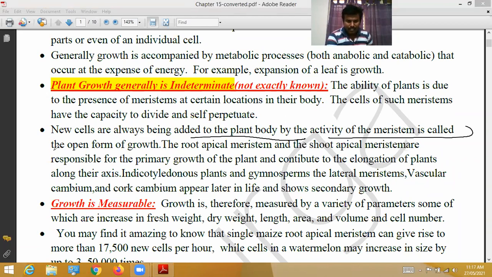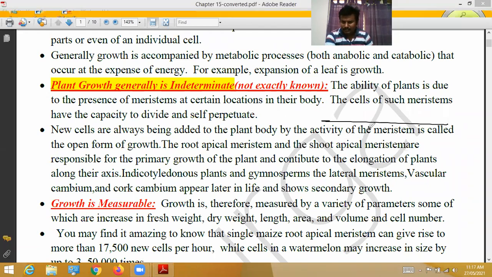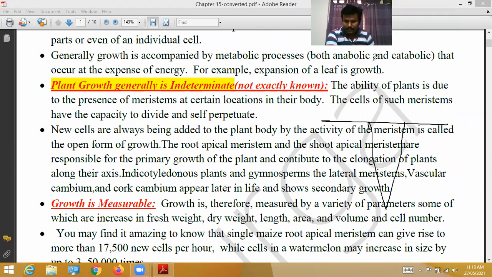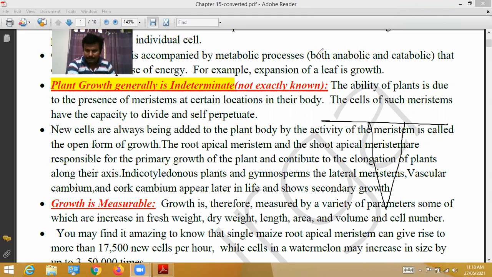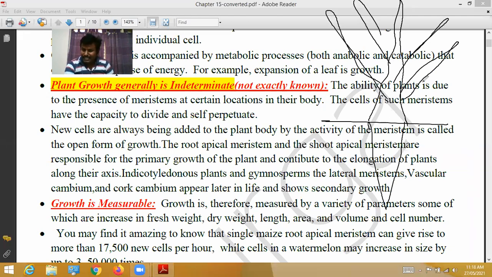Next, new cells are always being added to the plant body by the activity of meristem cells. Meristem is called the open form of growth. See, this is root, this is upside. Like this way, plant branches will be there. In every branch, shoot apical meristem, root apical meristems, lateral meristems, in all the meristems, the cells continuously divide, redivide, and produce new cells. This is called open form of growth.